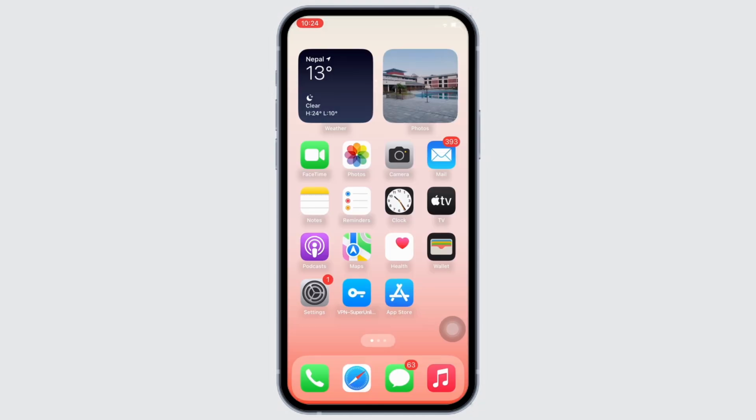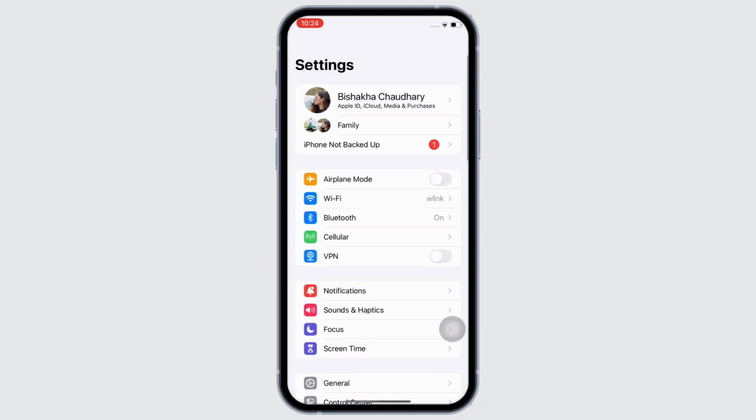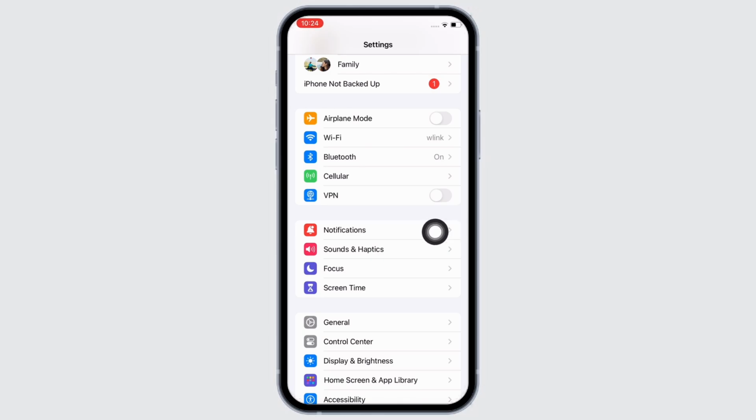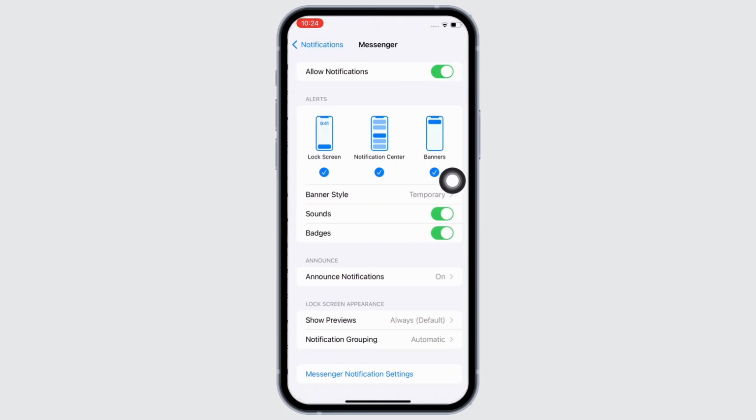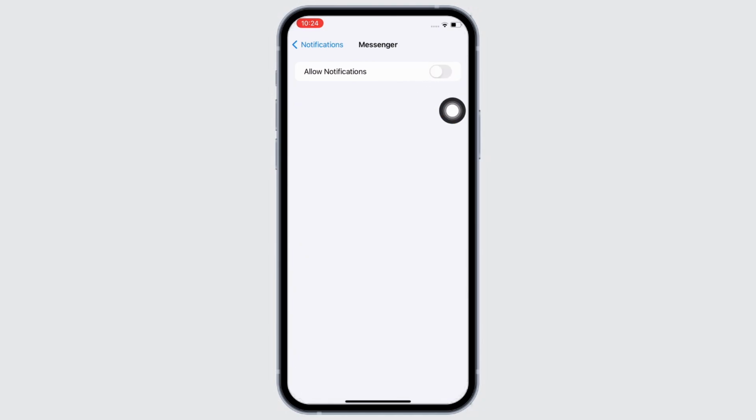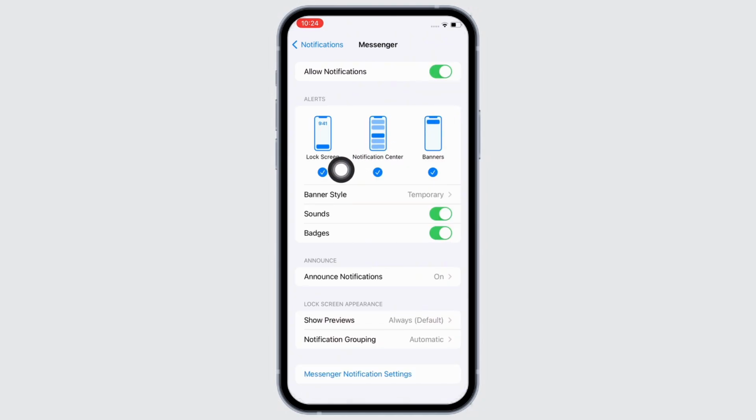If not, launch the settings application on your device and tap on notifications and scroll down and tap on the messenger option and make sure the toggle button for allow notifications is toggled on. Also make sure the lock screen, notification center and banners options are selected. Next, make sure the toggle button for sounds and badges is toggled on too.